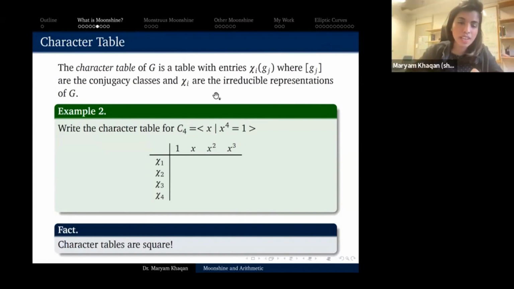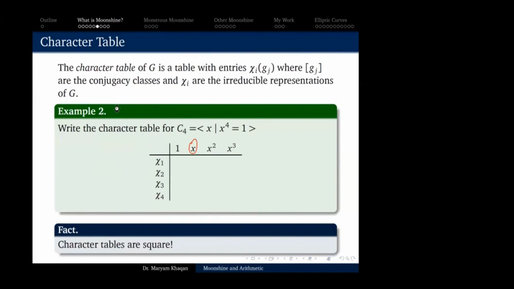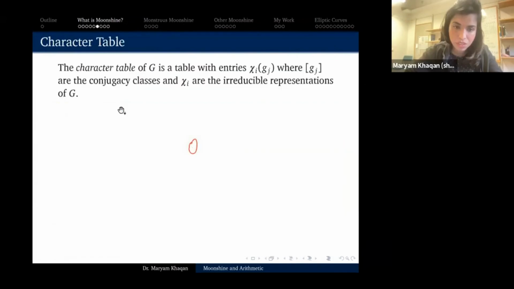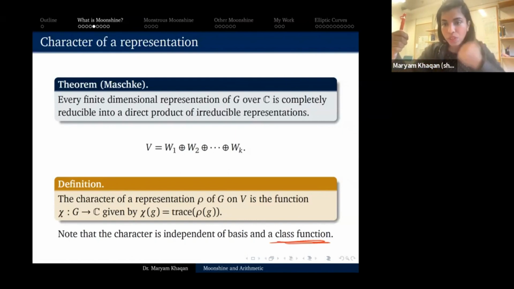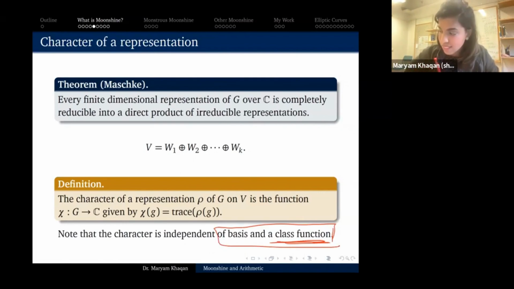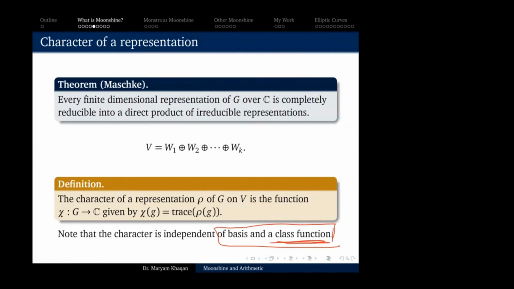Good, I think I understand your question. You're asking if this conjugacy class had a different representative, would I get the same character table? And that is the thing that I said before. Let me go back to this. Remember when I said that characters are class functions? Character values don't change if you take a different representative of your conjugacy class. You can label your conjugacy class however you want, but the actual values don't change. That's the fact that your character is a class function. Does that answer your question? This means that every group has a unique character table.